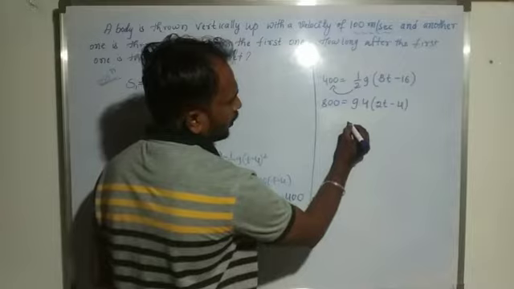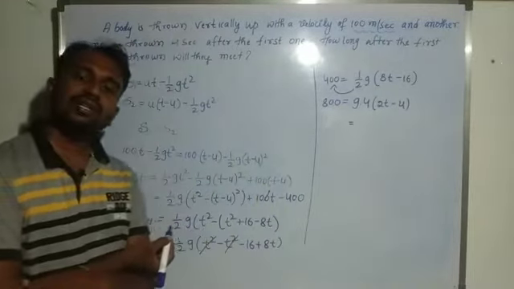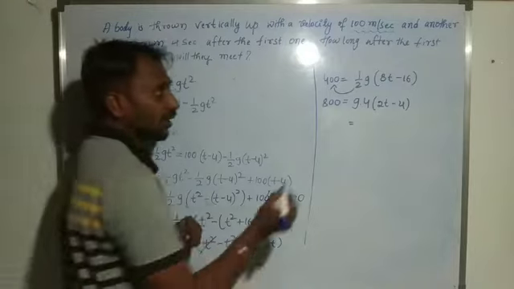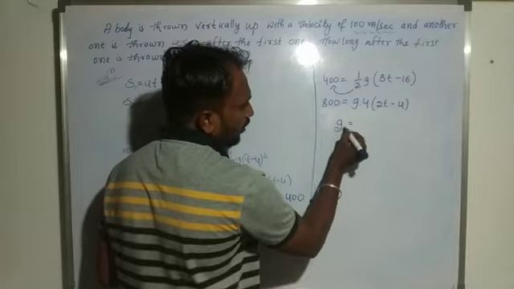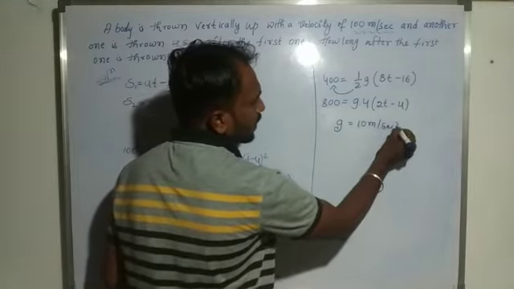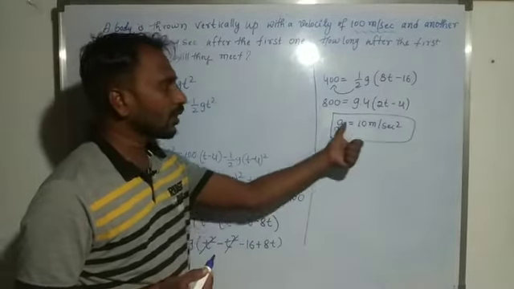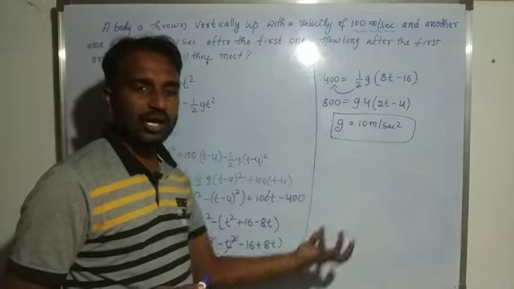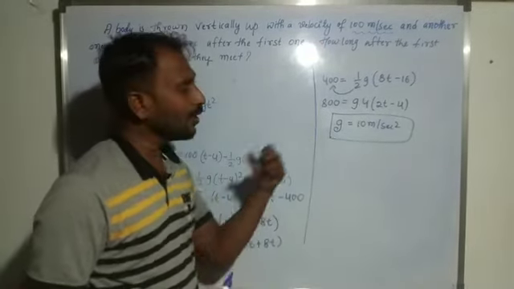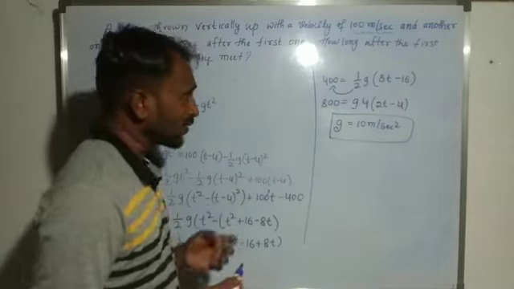Okay, and here, for acceleration due to gravity, generally we consider 9.8 meter per second square, but here we consider acceleration due to gravity as 10 meter per second square. Agree? For an easy solution, I take 10 meter per second square. So 9.8 meter per second square is there, but here we consider acceleration due to gravity 10 meter per second square.